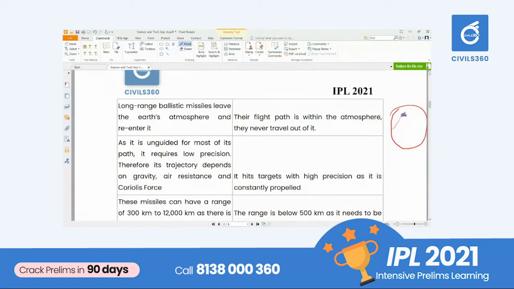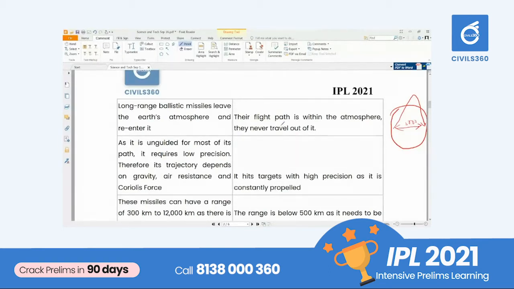Once it is launched, it will leave the Earth's atmosphere and come back to this position, because to cover these 5,000 or 5,500 kilometers of range, they need to go beyond the Earth's atmosphere and come back to the position. Only that way can it attack a specified region. As the distance increases, ballistic missiles need to go beyond a specific height.